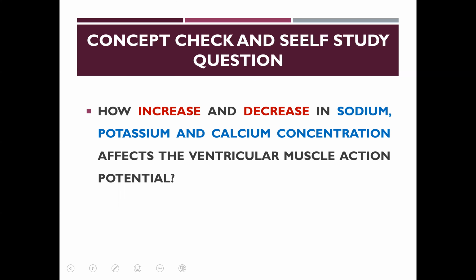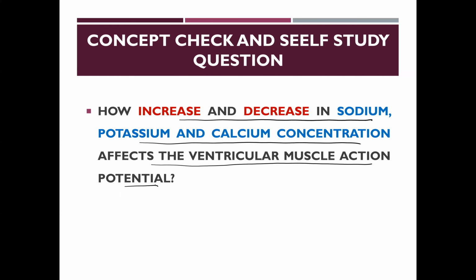Concept check and self-study questions for you. How do increase and decrease in sodium, potassium, and calcium concentration affect the ventricular muscle action potential? Especially the study question for you, my dear students, is how potassium decrease and increase in potassium affect refractory period and ventricular muscle pumping ability.